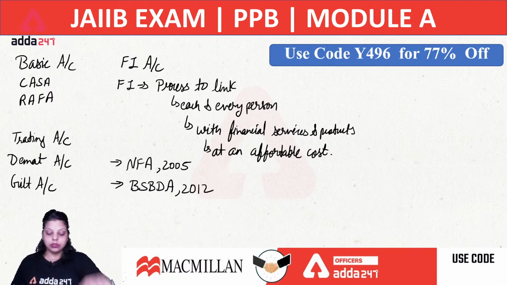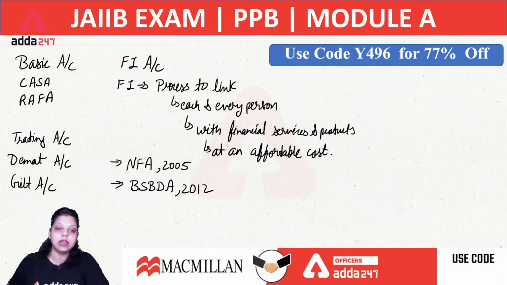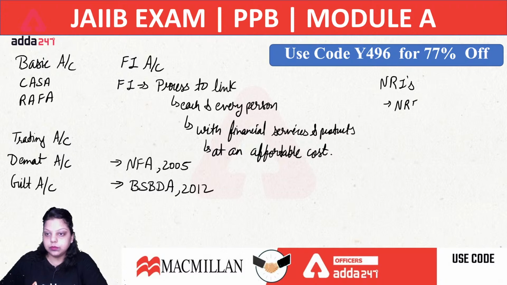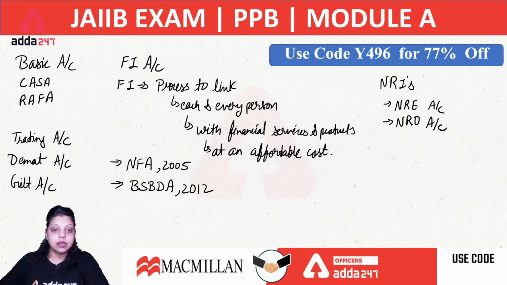Now the next accounts, the accounts for NRIs, are first the NRE account and second the NRO account. Both accounts can be maintained by NRIs, that is the non-resident external account and the non-resident ordinary account. Now these 2 accounts are in the form of CASA, RAFA. It means in NRE and NRO accounts we can maintain a current account, savings account, recurring account or fixed account. Clear?